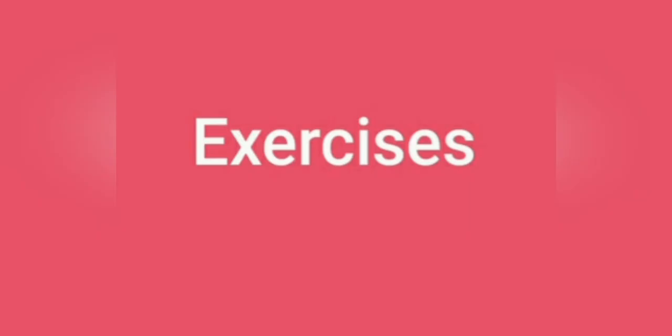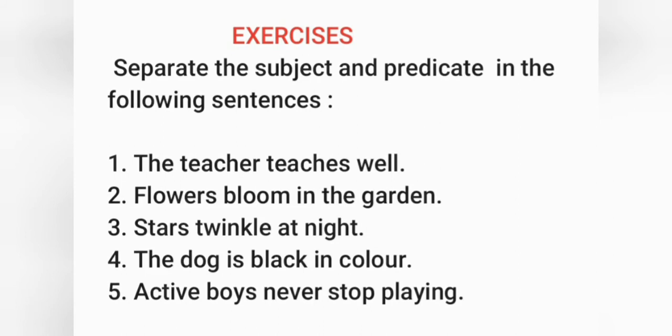Now it's time to do some exercises. Exercise 1. Separate the subject and predicate in the following sentences. First, the teacher teaches well. Second, flowers bloom in the garden. Third, stars twinkle at night. Fourth, the dog is black in color. Fifth, active boys never stop playing.